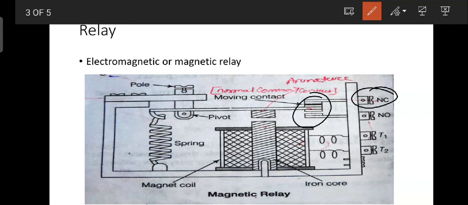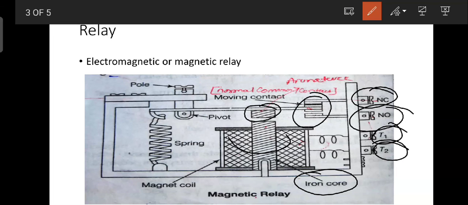So this is our normally closed contact, and this is our normally open contact, and there are two terminals T1 and T2 for power supply to the magnetic coil. The magnetic coil is wound over an iron core, and when the magnetic field goes from lower to higher, it attracts the movable contact, or this armature, to this position, so that our circuit will be in the normally open condition from the normally closed condition. There is a pivot placed over here with a connecting spring.